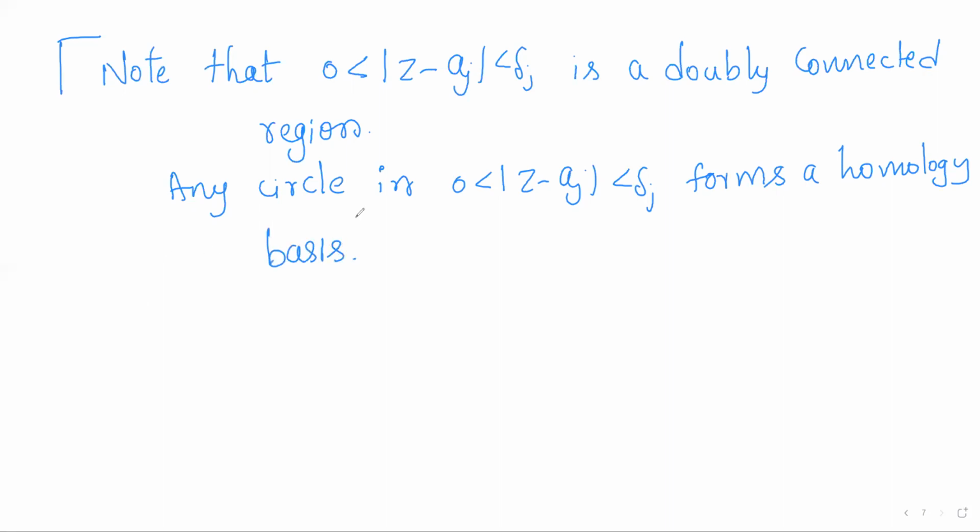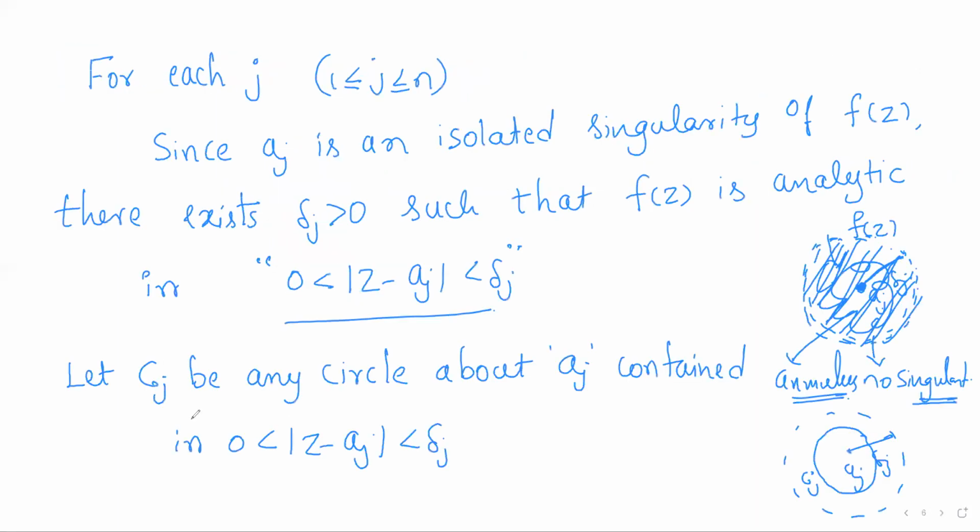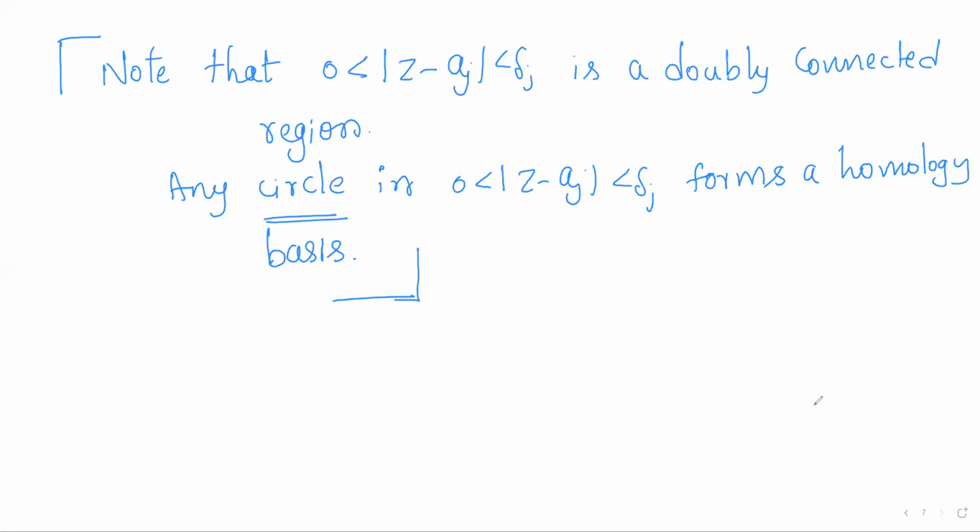Doubly connected region means a multiply connected region of connectivity 2. So connectivity 2 means any homology basis will contain only one element, and in particular any circle acts as a homology basis. Now I have considered Cj to be a circle in this deleted neighborhood, so Cj acts as a homology basis for it.